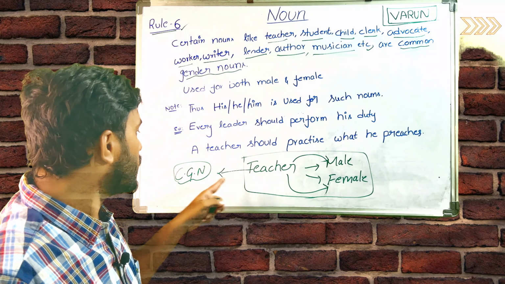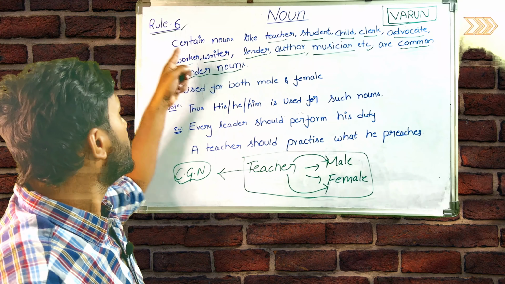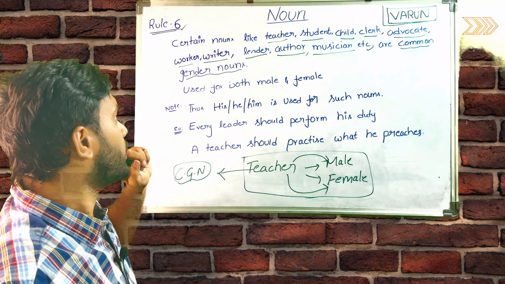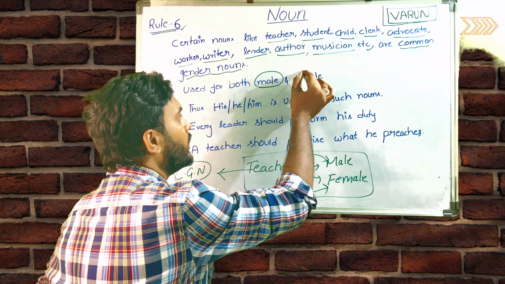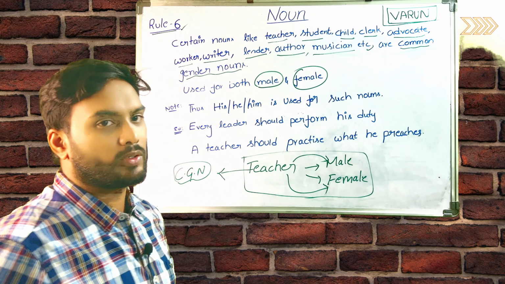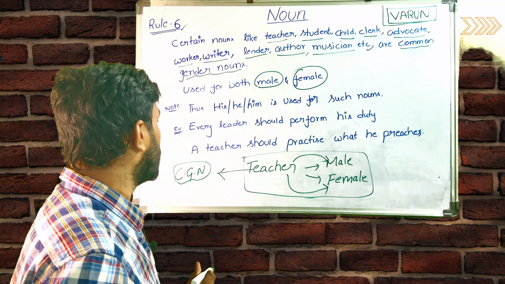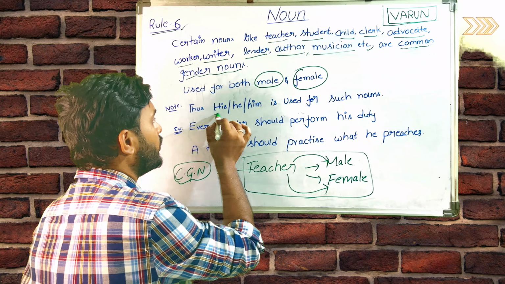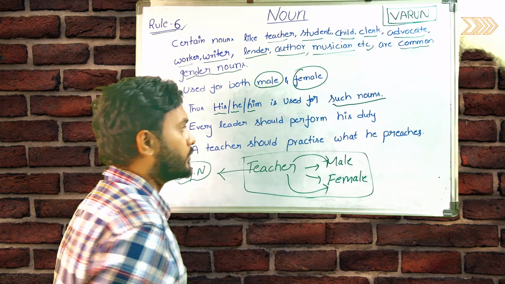I told you what a common gender noun is and why we call it that. These are common gender nouns because they are used for both male and female. So for this we have to use his, he, him for such nouns.